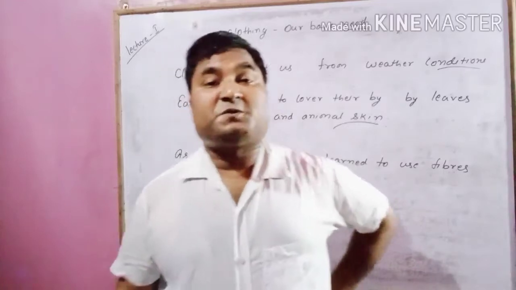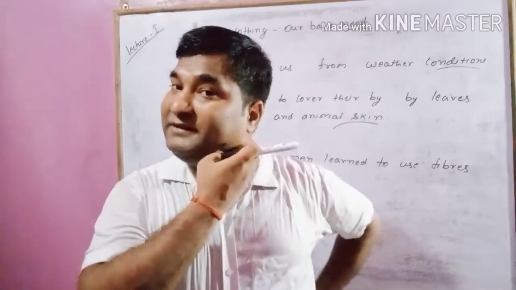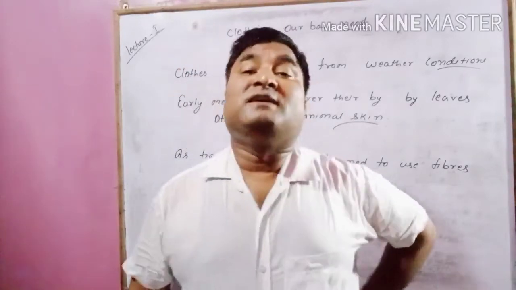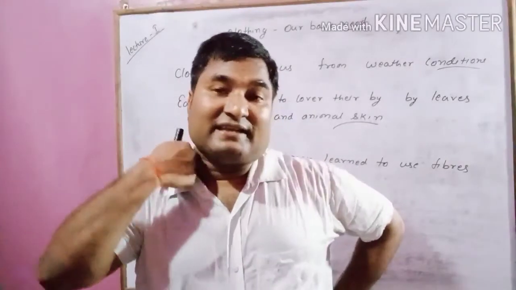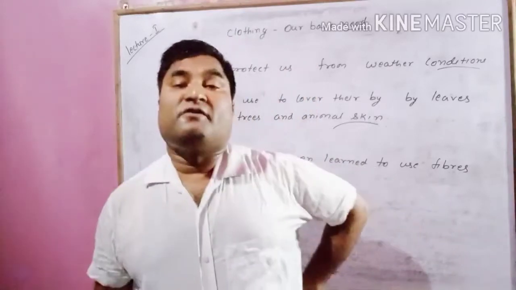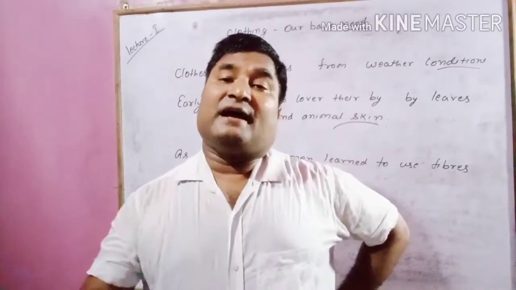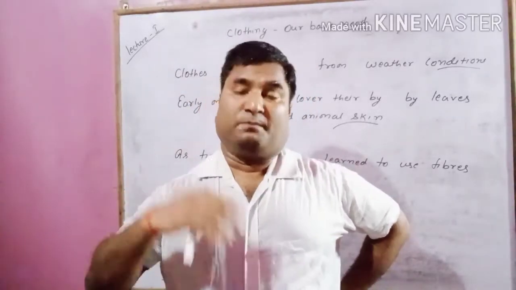So early man used to cover their body with leaves of tree and also skin of animals. Later, as time proceeded, they learned how to obtain fibers from the plant, and slowly they learned to make clothes.